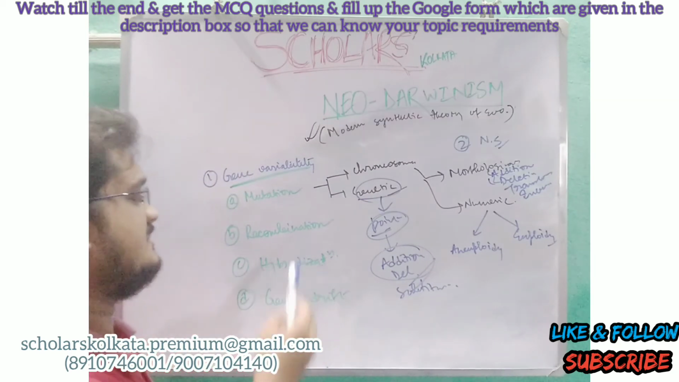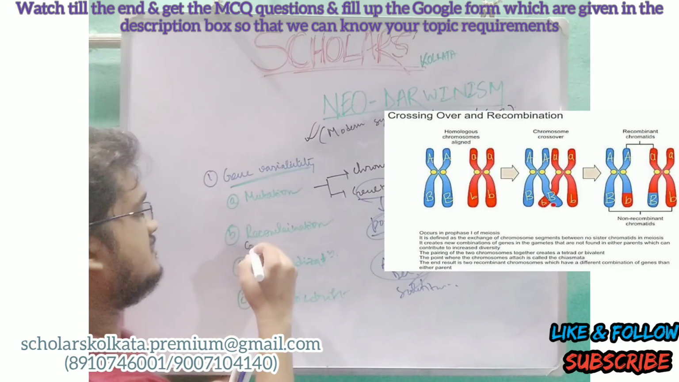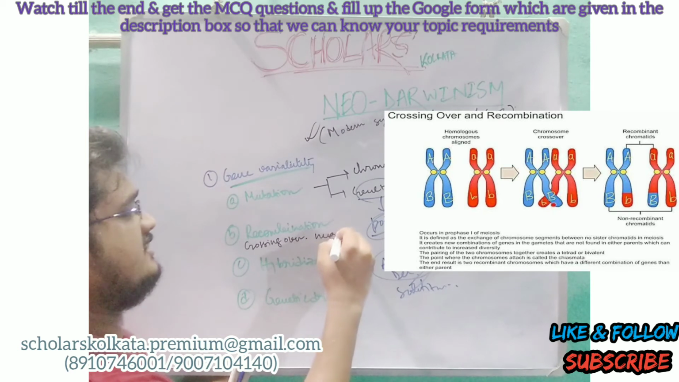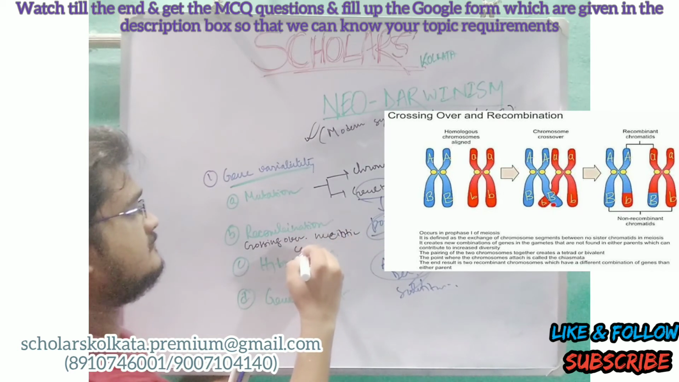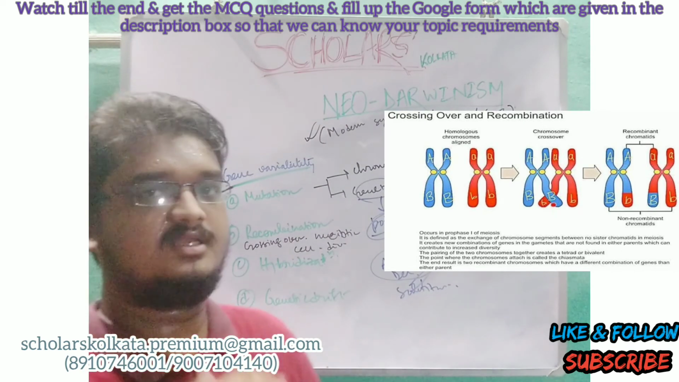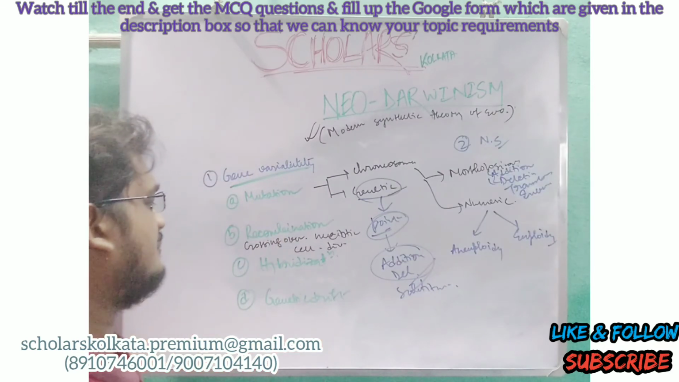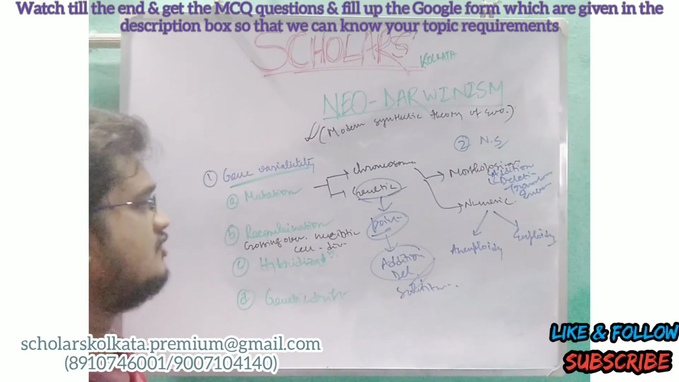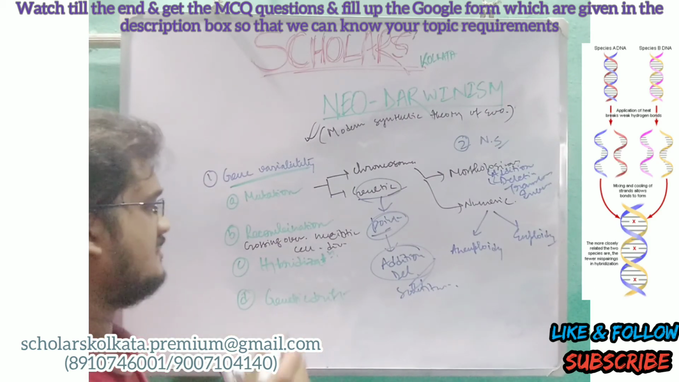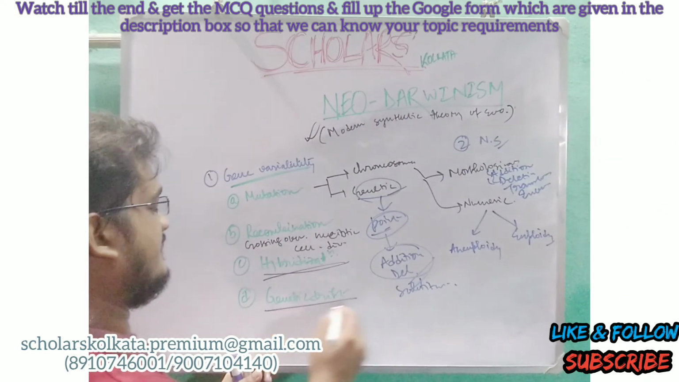So now the next point is recombination. Recombination is the process where crossing over takes part, and it happens in meiotic cell division. So when crossing over takes part, genetic material is interchanged between the two chromosomes. Now hybridization. What is hybridization? When two different species meet with each other, a hybrid forms. So thus the genetic material is also interchanged.